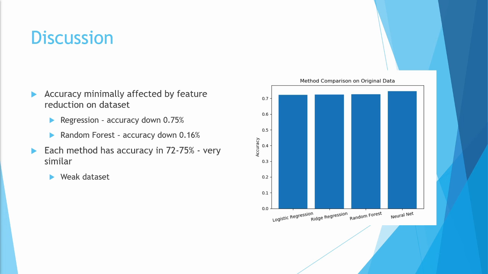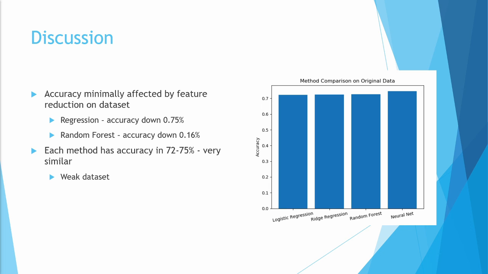Although this difference is not negligible, it is still very small and most likely worth the decrease in computational complexity. The same could be said about the random forest, which saw an accuracy decrease of only 0.16% when using PCA. Each of the 3 methods gives similar accuracy results as can be seen in the graph. This is likely due to the limitations posed by the dataset itself. It simply does not have enough important describing features about the game. This is supported by the fact that only 4 principal components are needed to retain 99.99% variance in the dataset.